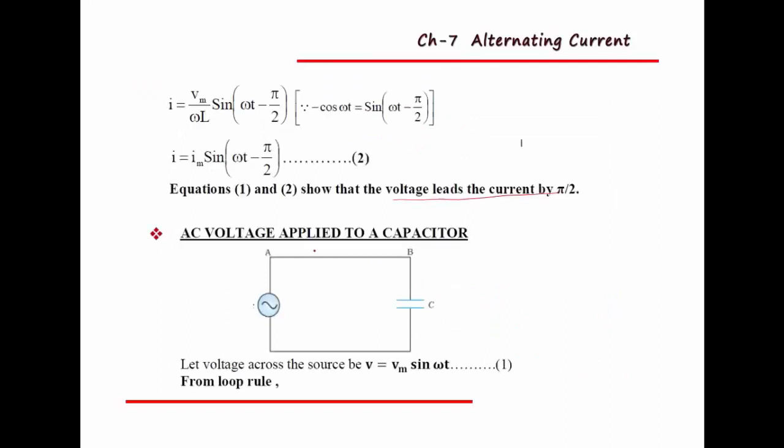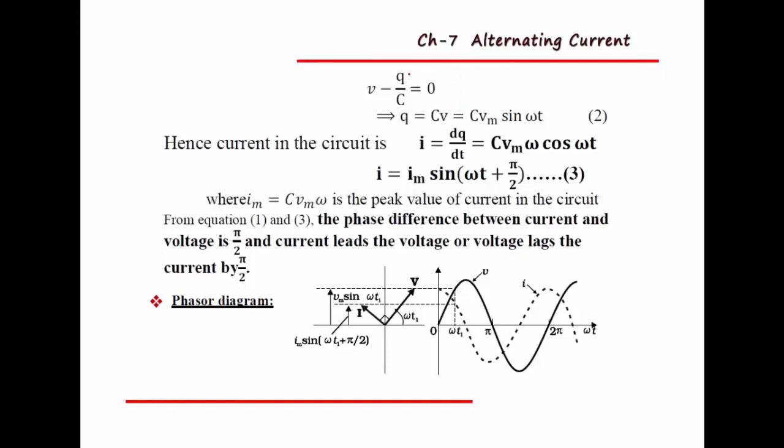Then the third one, AC voltage applied to a capacitor. When AC voltage is applied to a capacitor, we have the equation V equal to V naught sin omega t. This is the voltage across the capacitor, and we can use Kirchhoff's rule here, that is V minus Q by C equal to 0. So finally we get the third equation, I equal to Im sin (omega t plus pi by 2). That indicates again there is a phase difference between voltage and current, that is 90 degrees.